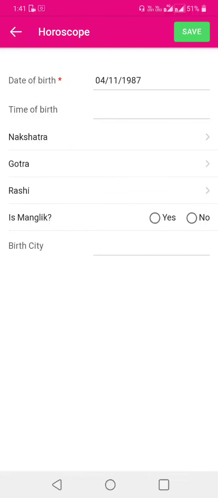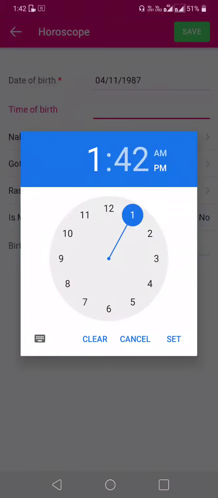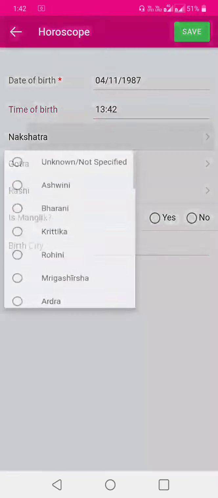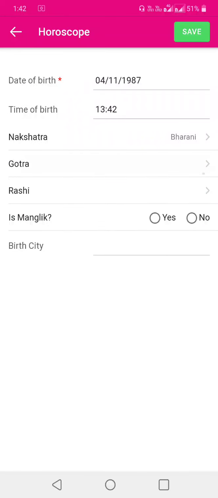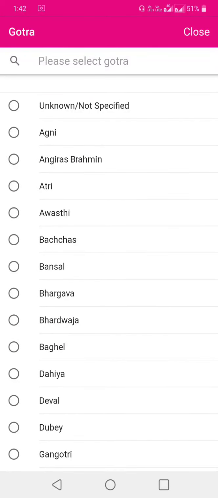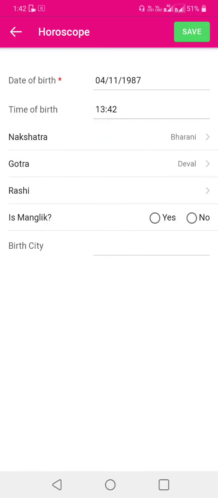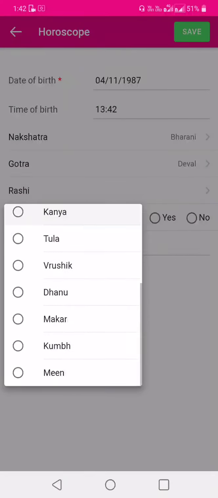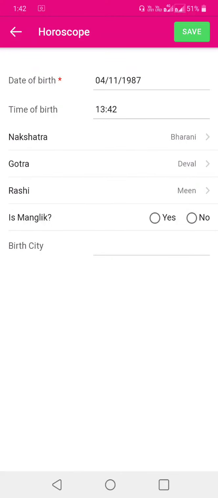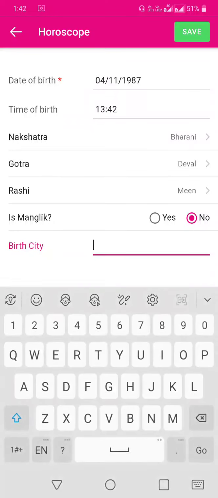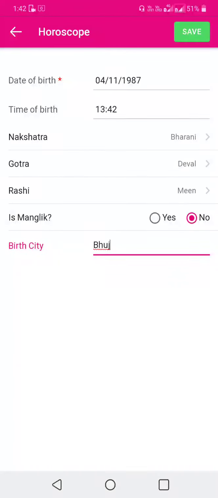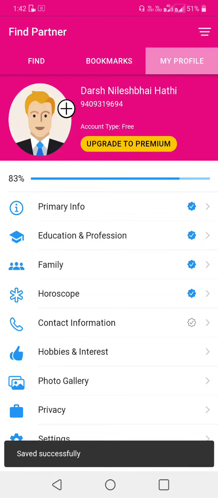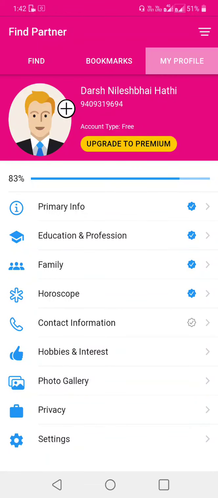In horoscope you have to give your date of birth, time of birth, then select your nakshatra, then gotra, then select your Rasi. Now if you are Manglik, then click on Manglik, otherwise no. Then enter your birth city. The horoscope information you fill fully, so you see the blue tick mark.